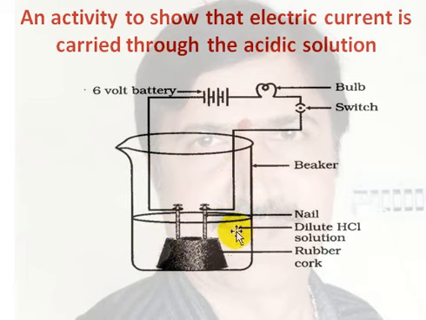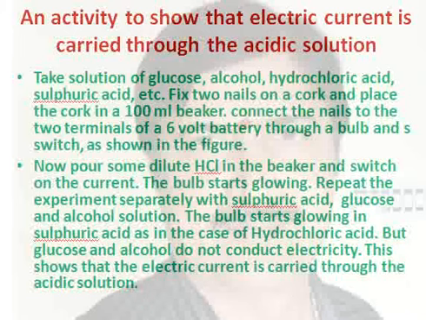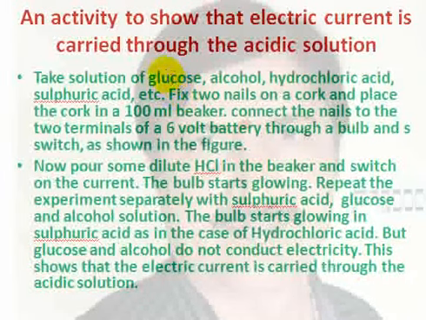First let us take water, then take some acids, then take glucose or sucrose solution and alcohol and pass electricity through it. Let us study which solutions can conduct electricity. For this we need solutions of glucose, alcohol, hydrochloric acid, sulfuric acid, etc.